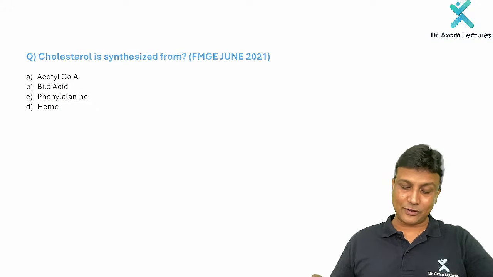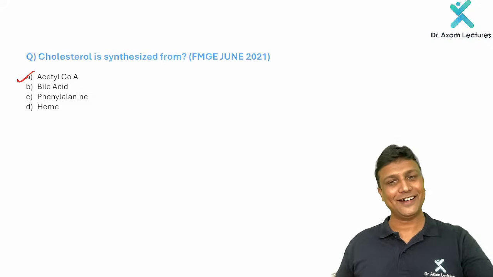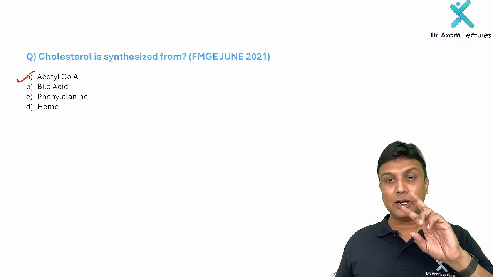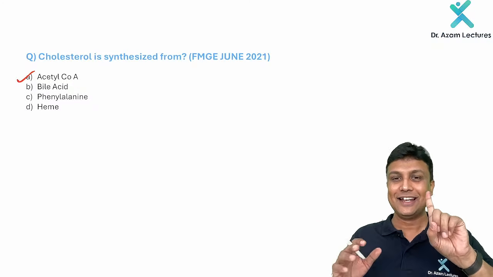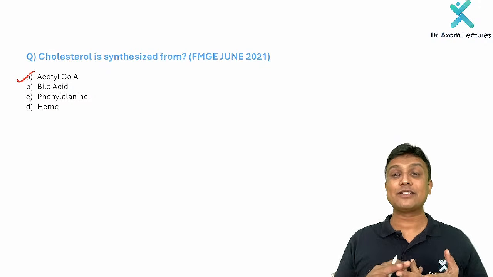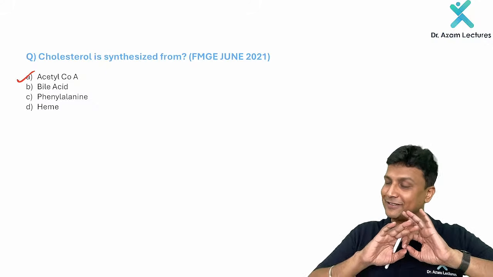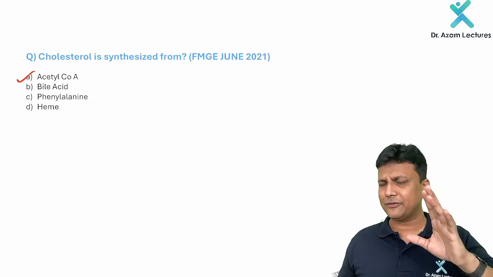Now please answer this question here, sir. Cholesterol synthesis is from where? I told you just now it begins from acetyl CoA. So just remember two points here for your FMG exam. That is more than enough about cholesterol synthesis. The starting substance will be acetyl CoA, and the rate limiting enzyme is HMG-CoA reductase. That's all, my dear friend. They'll be asking you a question from these two points only.